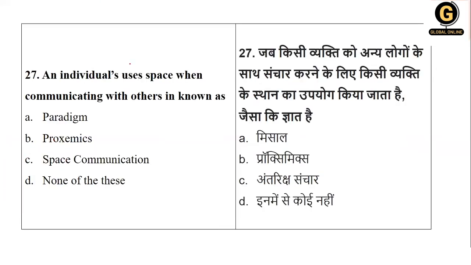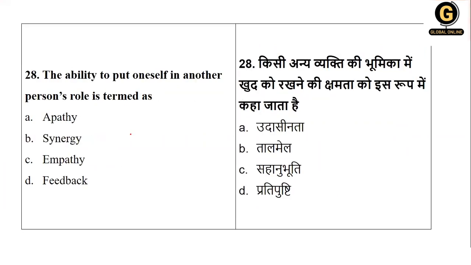Next, an individual uses space when communicating with others, a distance which is to be maintained. So what is that called? Paradigm, proxemics, space communication, or none of the following? So the right answer here, with distance or space, is called proxemics. So the option number B is your right answer.